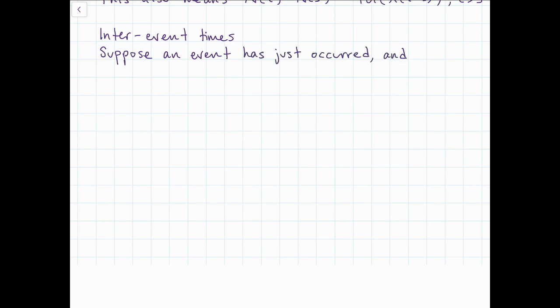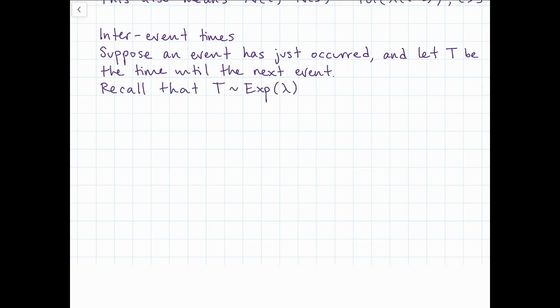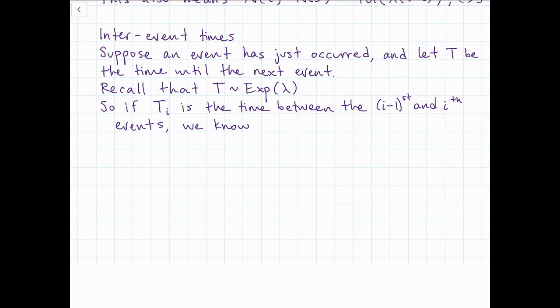We might also be interested in the inter-event times in this process, the time in between events. We know already that if an event has just occurred, and we let T be the time until the next event, T has an exponential distribution with parameter lambda. We did that way back in chapter 1. If we define Ti to be the time between the (i minus 1)th and the ith events, then the Ti's are independent and identically distributed exponential random variables.